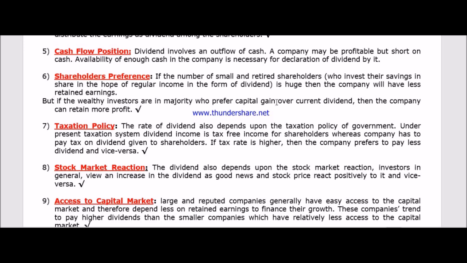Capital gain means an increase in the value of their share price. In such a condition, the company retains the earnings and invests them in the business again. So if the shareholders are wealthy, then the company will pay less dividend.